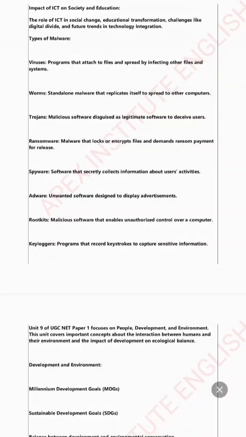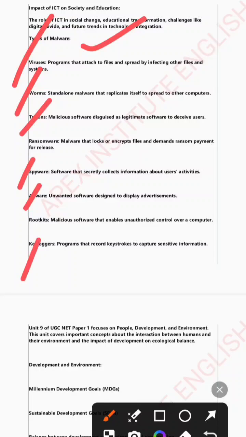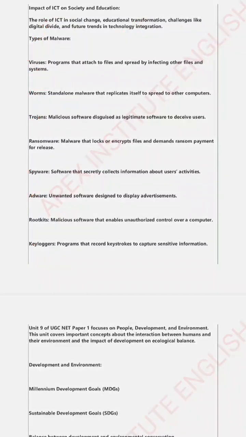Next we have another important subtopic from the ICT section, that is malware. Malware and its types, like what are viruses, what are worms, what are trojans, spyware, adware, everything is important from the perspective of UGC NET paper 1.